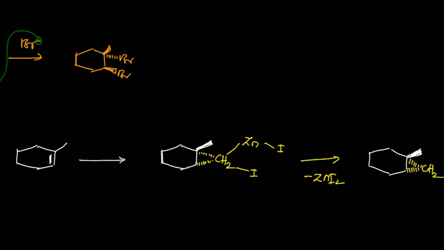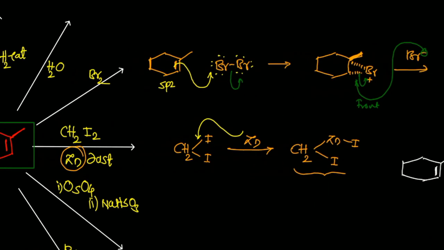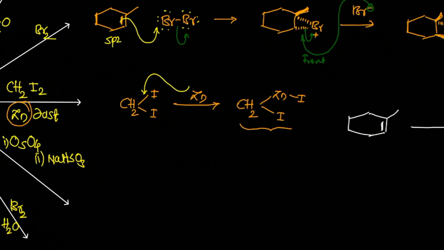This reaction is called an electrophilic addition reaction, and in that reaction you will get the cyclopropane. So that reaction is called a cyclopropanation reaction. And this reaction is proposed by Simon and Smith, that's why this reaction is called the Simon-Smith reaction.